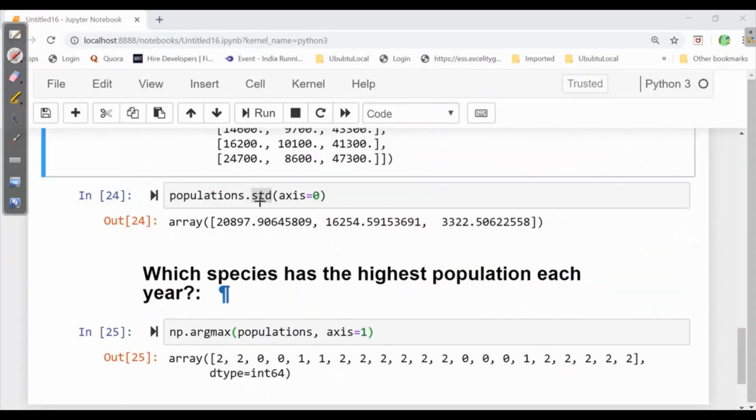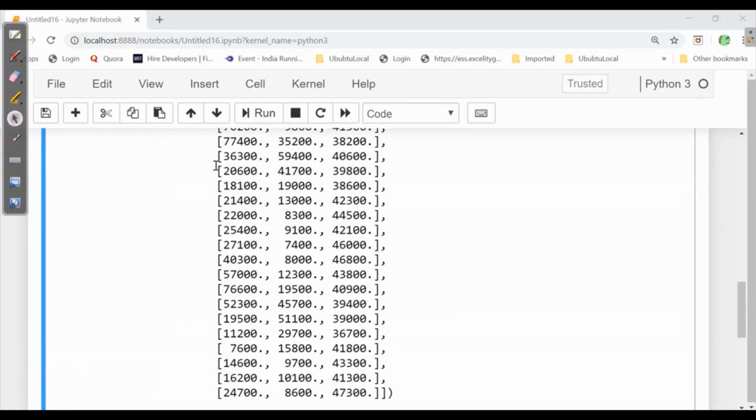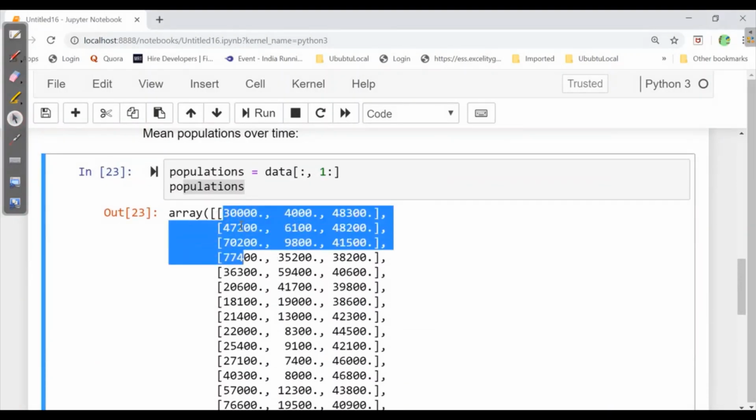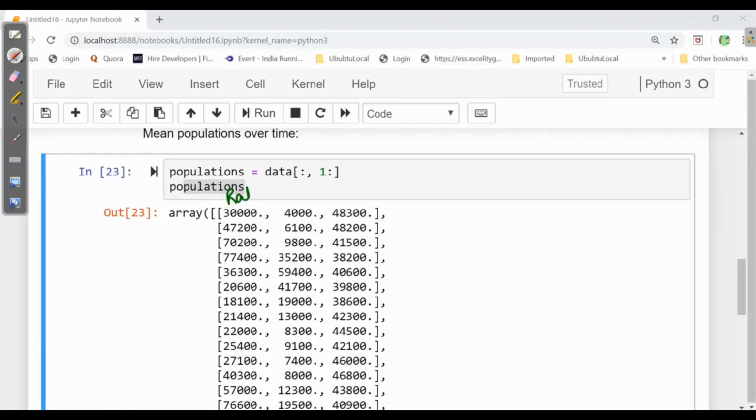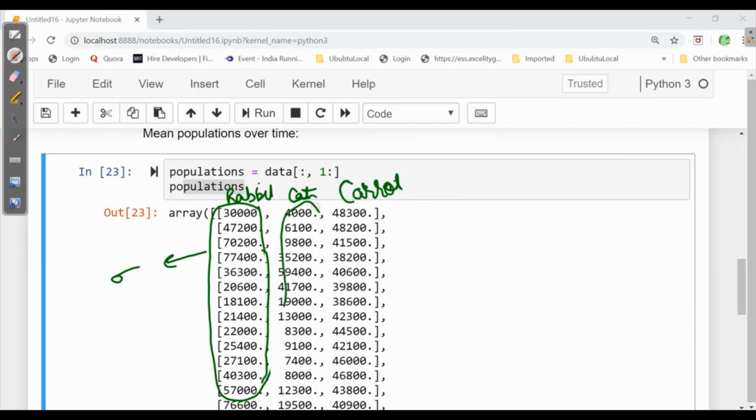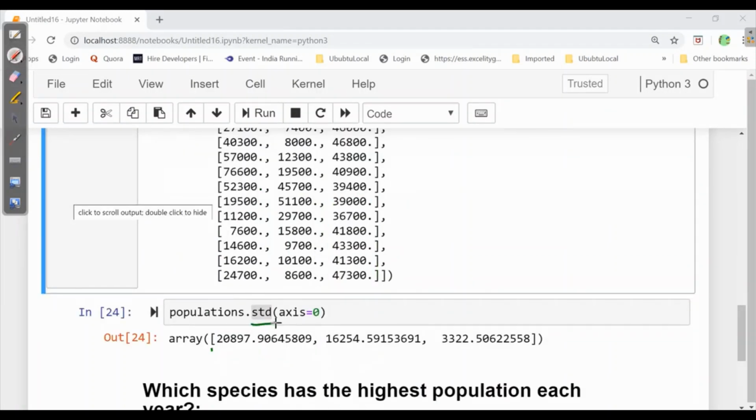Here it is asking for standard deviation, that too column wise, because axis equal to 0 is always column. So here it will take all the data column wise. First is for rabbit, second for cat, and here it is for carrot. So it will take all the rabbits together and then we'll calculate standard deviation, as I told you how to calculate standard deviation. Likewise for cat and then for carrot. So this is how standard deviation will be calculated.